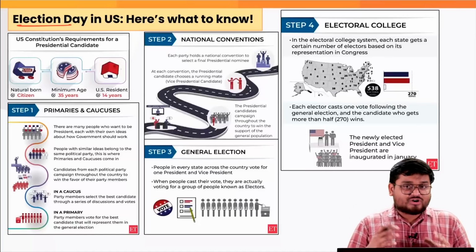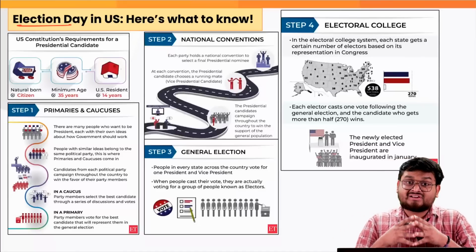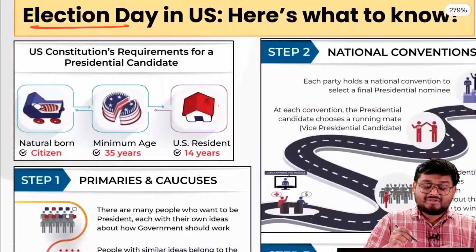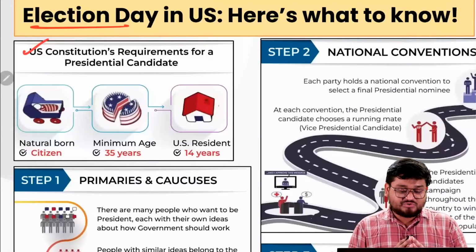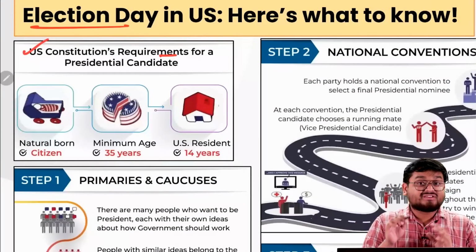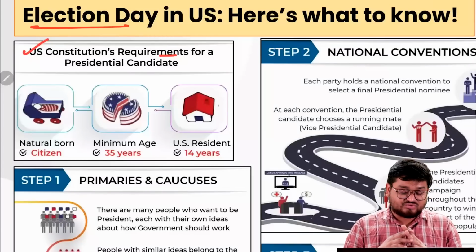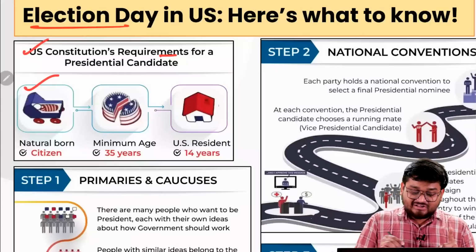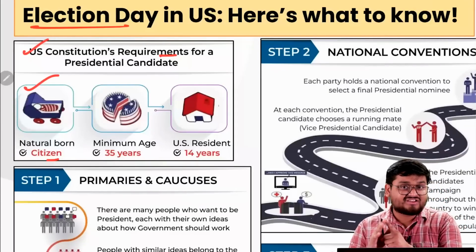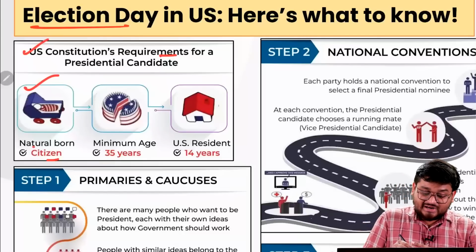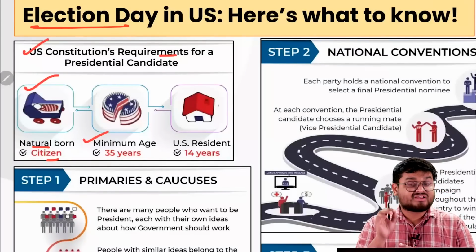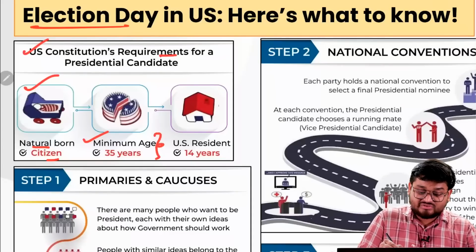Now, when we talk about how the US president is elected, we have to start with the eligibility conditions first. According to the US Constitution, the requirements for presidential candidates are threefold. Firstly, they have to be naturally born in the US, and obviously they are citizens of the US, and apart from that they have to be naturally born. Next, the minimum age is 35 years according to the US Constitution.